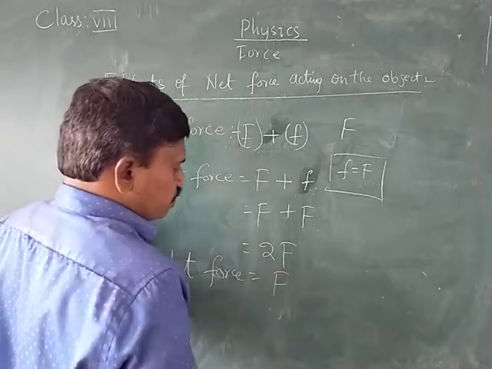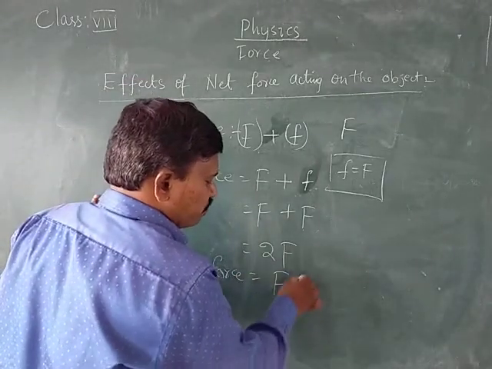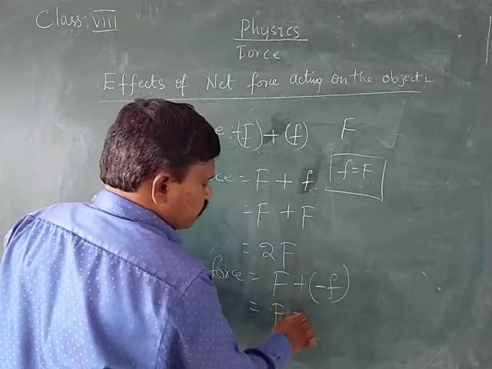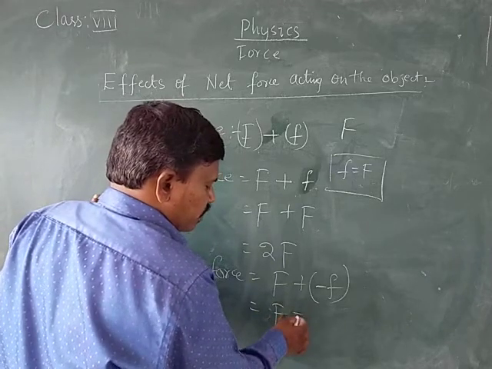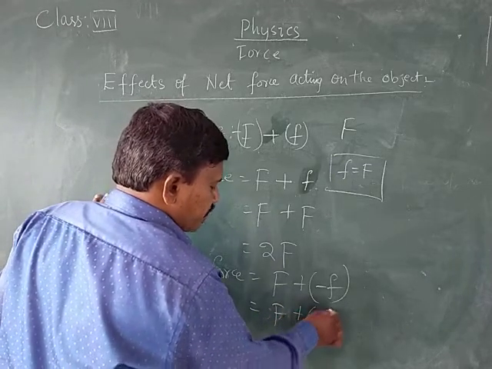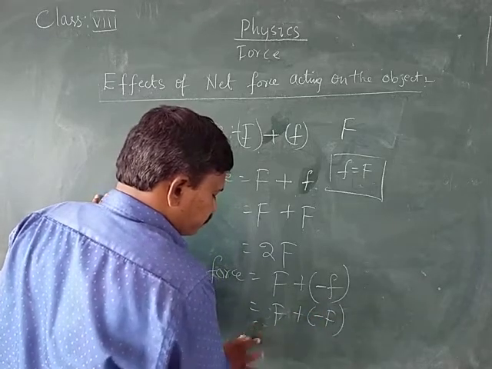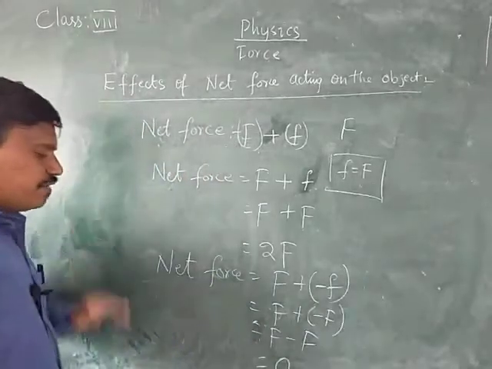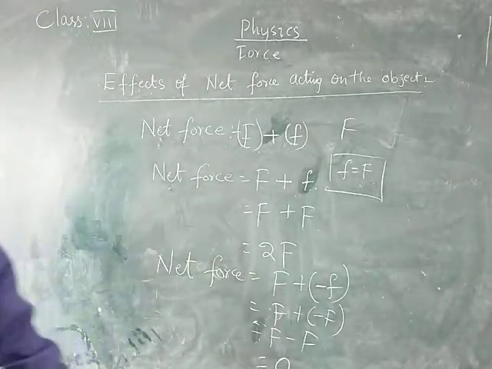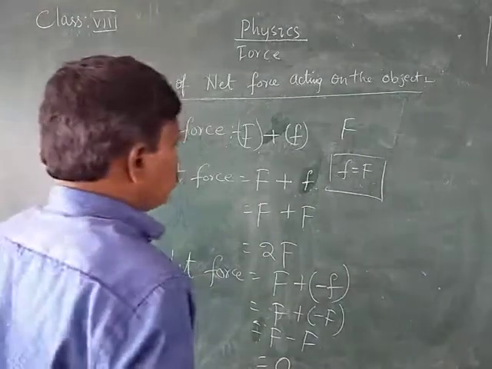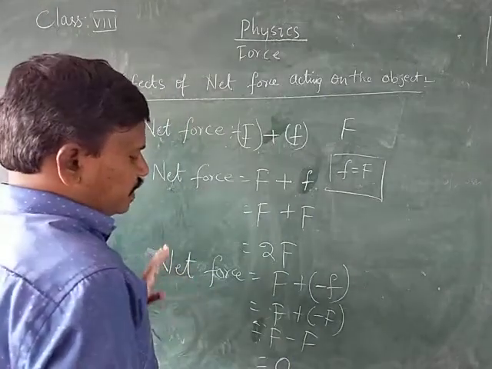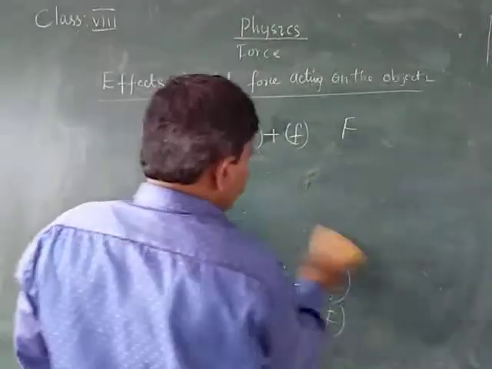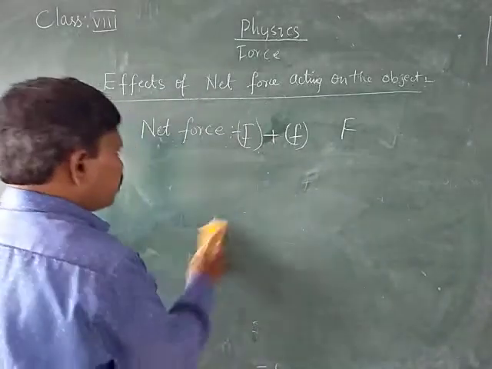That means here, if you are applying the force F and your friend is applying the force small f in the opposite direction, as both forces are equal in magnitude, then F minus F will be equal to 0. Therefore, the net force acting on the body will be equal to 0 when the two forces are acting in different directions with the same magnitude. Then, what is the net force acting on the body if the forces are not equal?